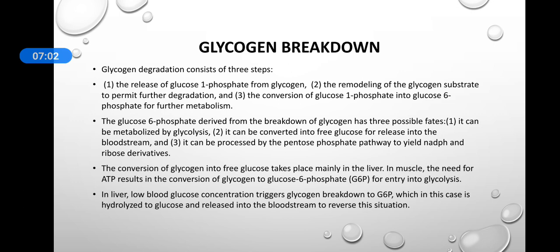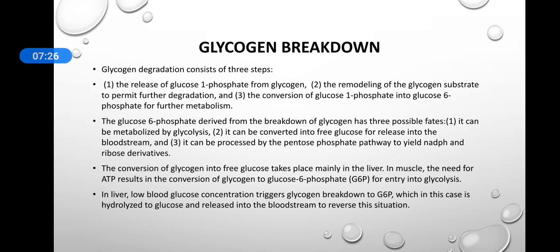This glucose 6 phosphate that is derived by the breakdown of glycogen has three possible fates. The first one, it can be metabolized by glycolysis. Second one, it can be converted into free glucose for release into the bloodstream. And the third one, it can be processed by the pentose phosphate pathway to yield NADPH and ribose derivatives.